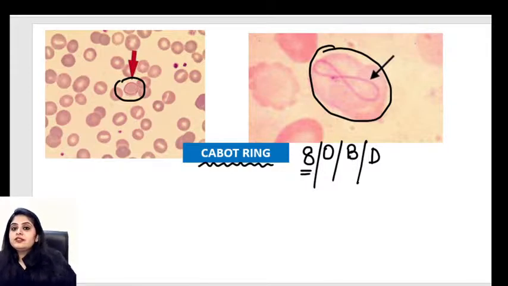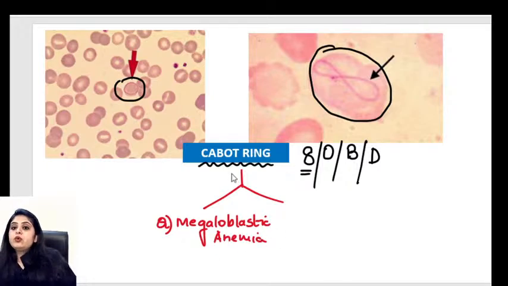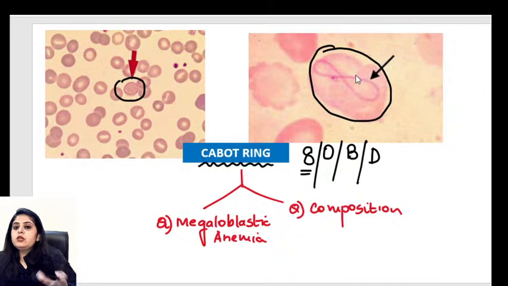So what exactly is a Cabot ring? Two questions that you get. Where do I see a Cabot ring? Cabot rings are seen in megaloblastic anemia. And second, what is it made up of? If someone asks the composition of a Cabot ring, you'll say, ma'am, it's a very, very thin thread-like thing. That's why the thread can shape up into anything.